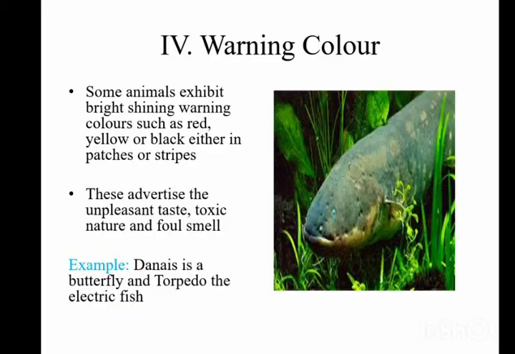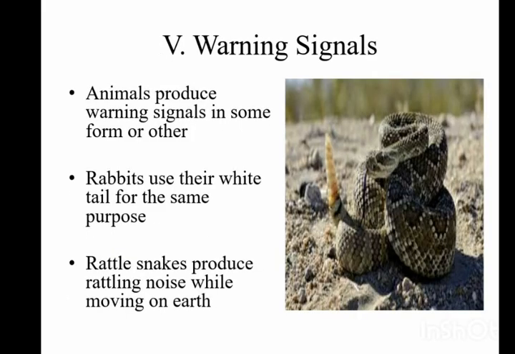Some animals exhibit bright, shining warning colors such as red, yellow, or black, either in patches or stripes. These advertise the unpleasant taste, toxic nature, and foul smell. Example: Danaeus is a butterfly and Torpedo the electric fish. Some animals produce warning signals in some form or the other. For example, rabbits use their white tail and rattlesnakes produce a rattling noise while moving on the earth's surface.